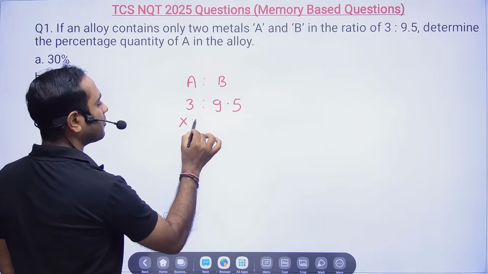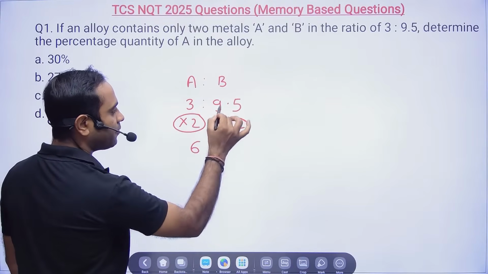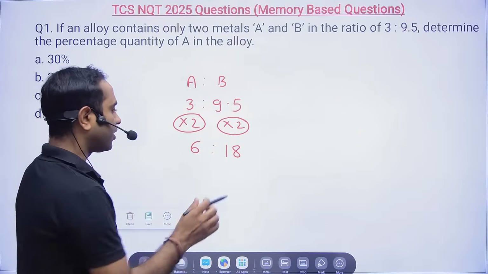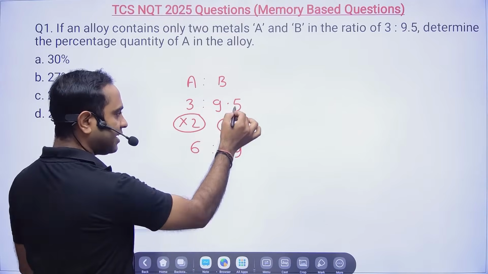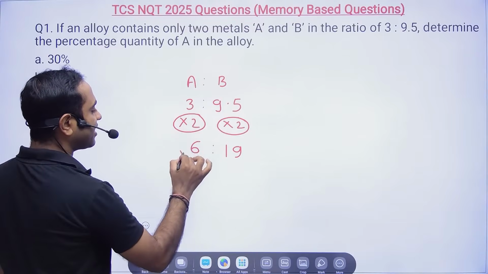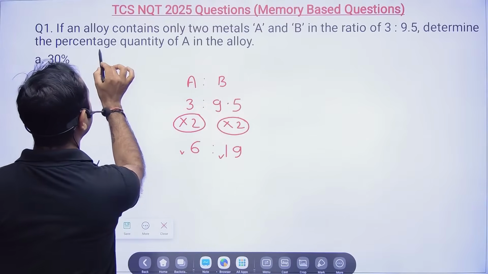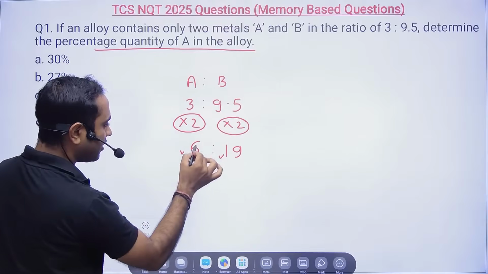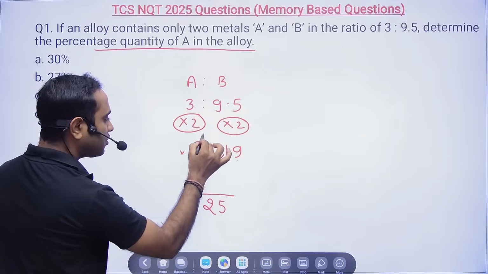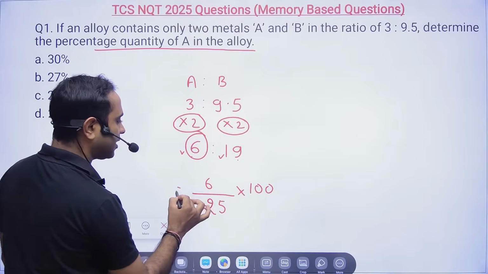So here I am multiplying by 2, and this side also I am multiplying by 2. So now my ratio will become 6:19. 9.5 into 2, so it will be 19. 9 plus 9 is 18, and 0.5 plus 0.5 will be 1, so 19. Now A is 6 and B is 19. They are asking, determine the percentage quantity of A in the alloy. So total is 19 plus 6, 25. Out of that, A is 6. They are asking you to calculate in terms of percentage, multiplied by 100.